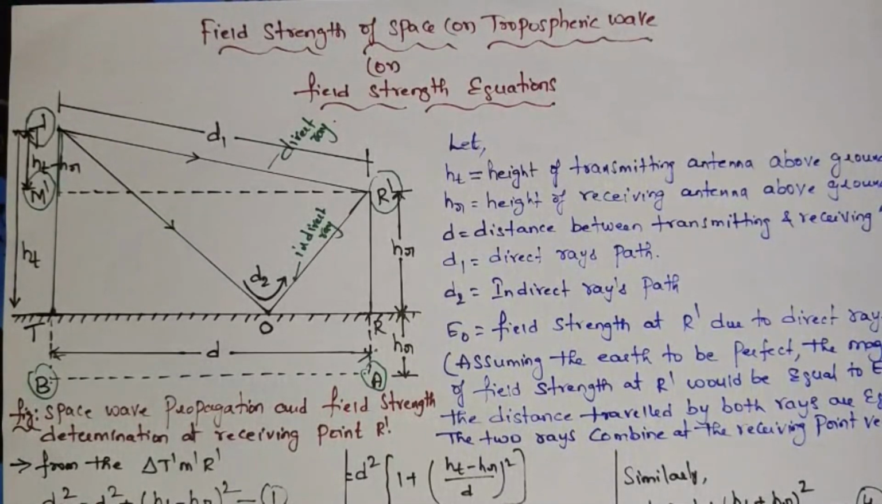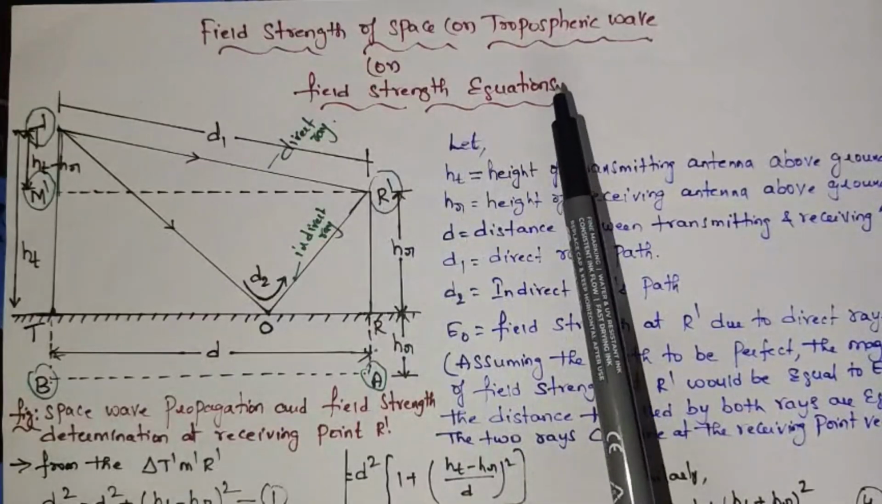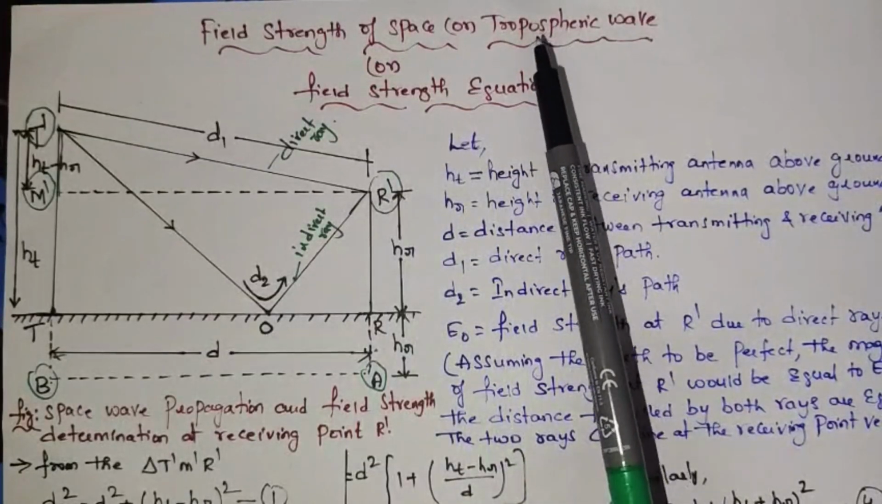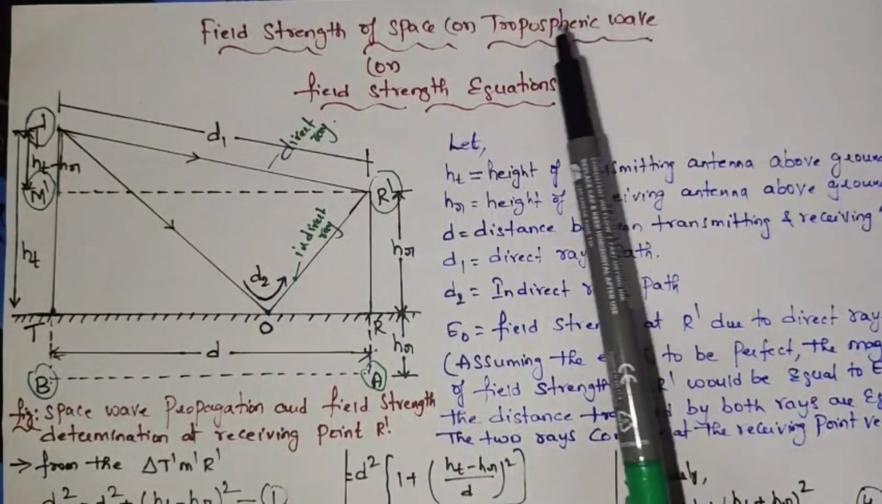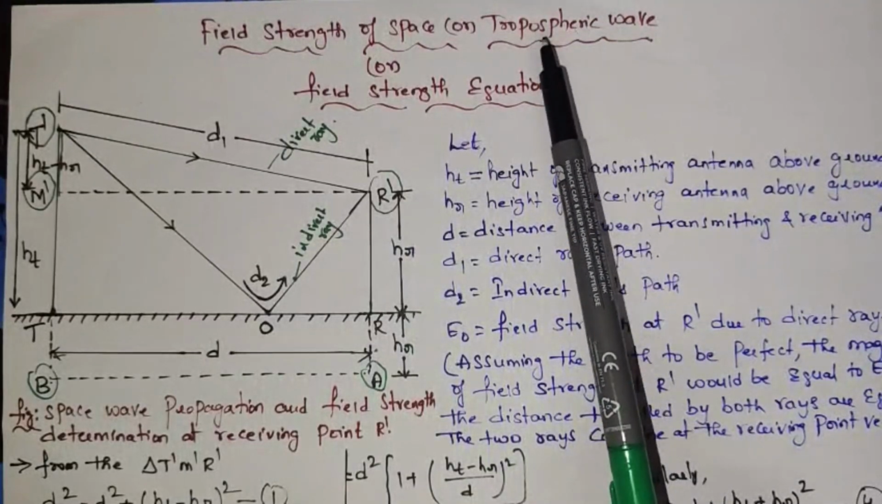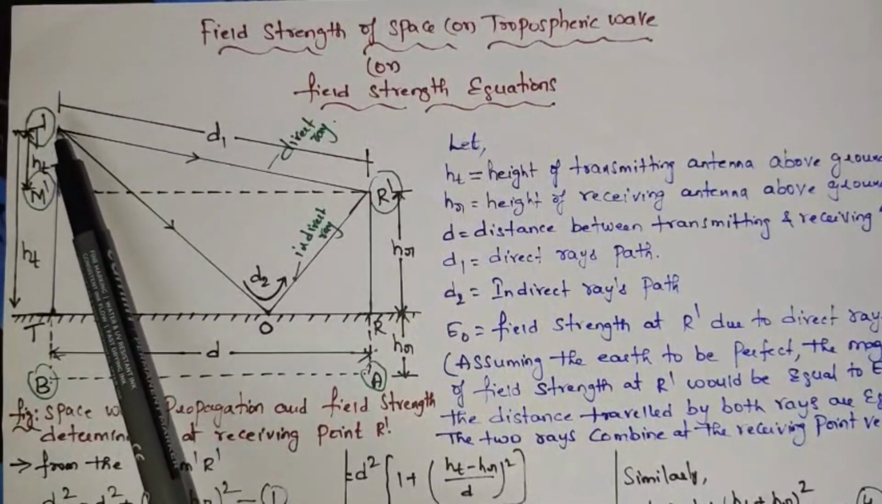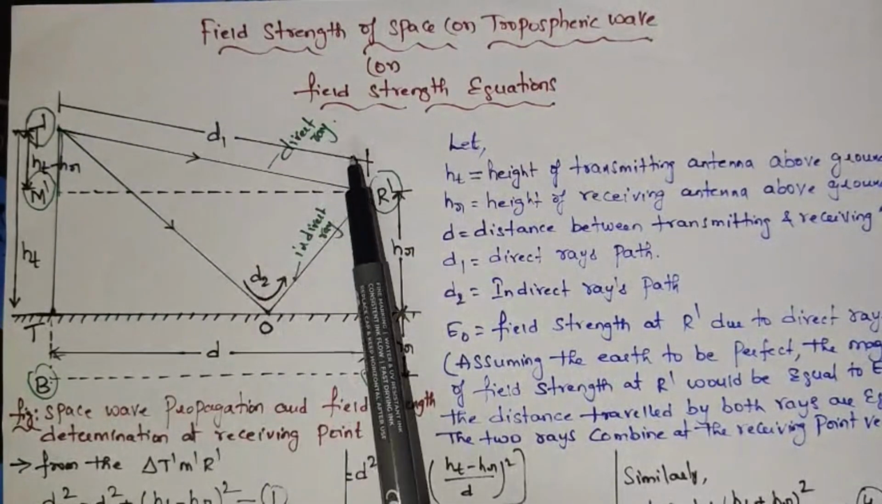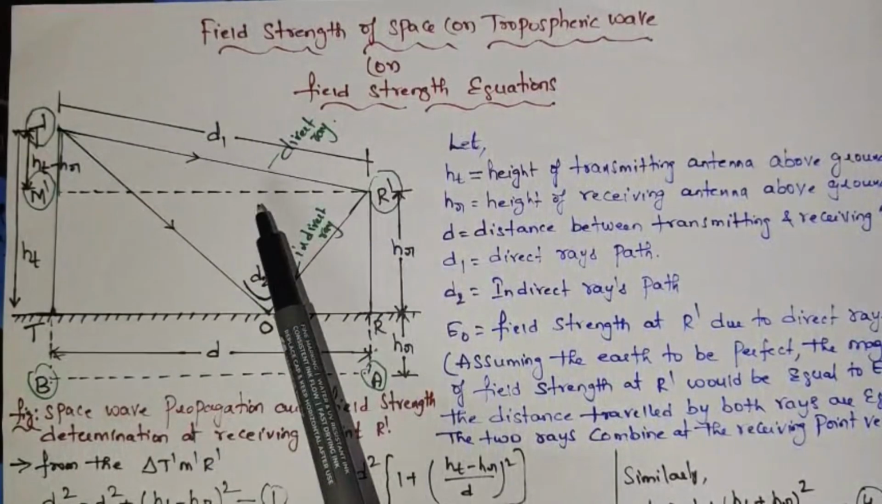Now we are going to discuss the concept of field strength of space or tropospheric wave, or field strength equations. We can call space wave as tropospheric wave. Means space wave is also called as tropospheric wave. Why? Because here the wave is propagating directly from the transmitter to the receiver in the tropospheric region.